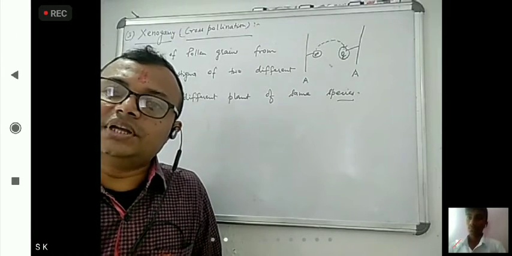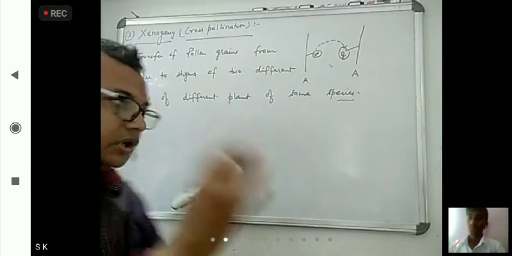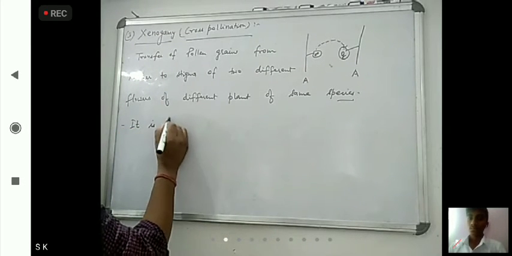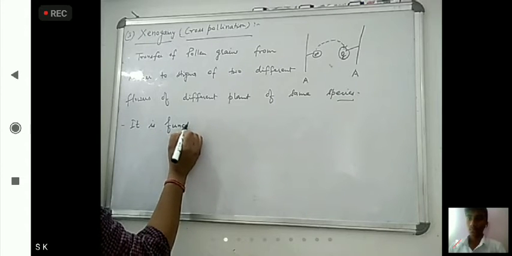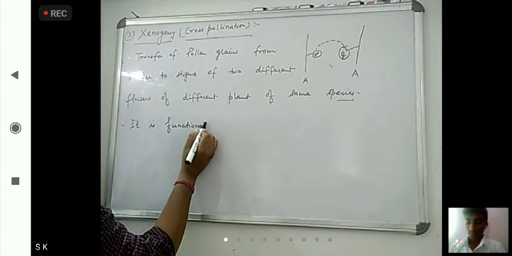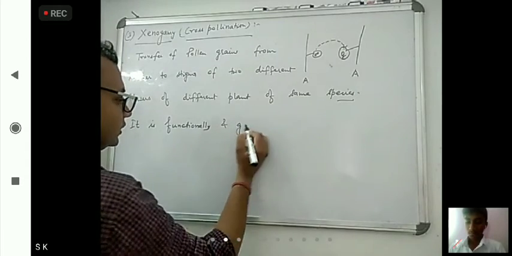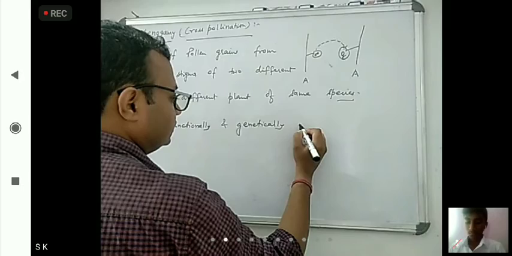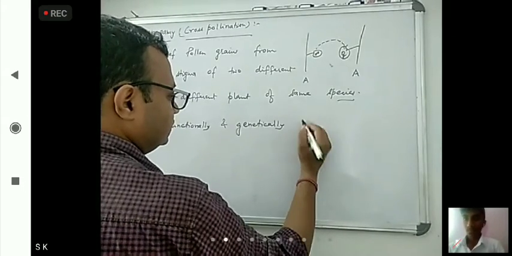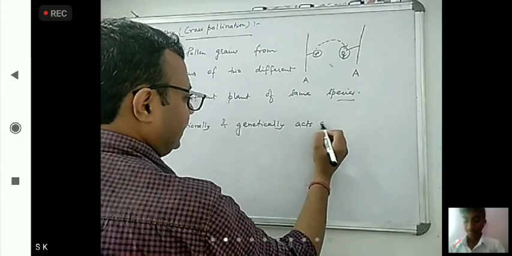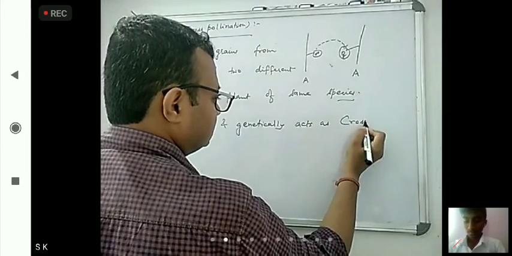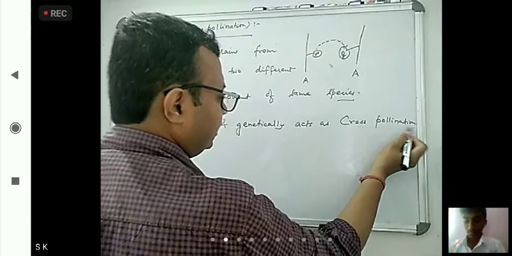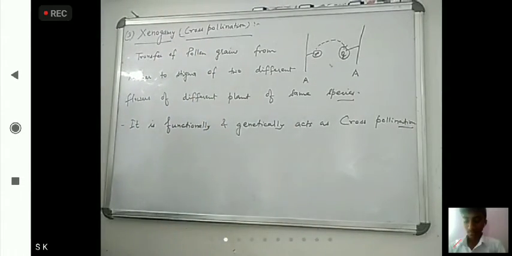It is what, genetically and functionally both? Cross pollination. It is functionally and genetically acts as cross pollination. Okay, and that's why it is genogamy, also known as what?